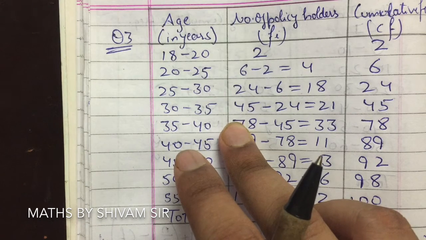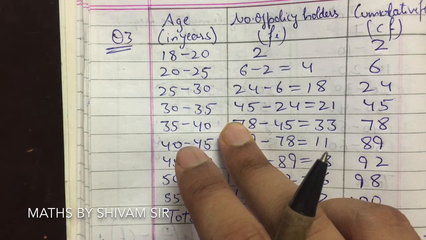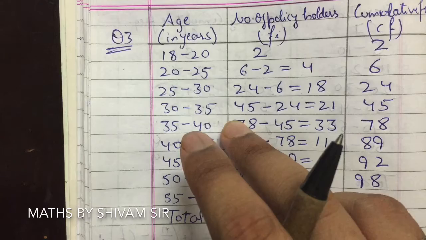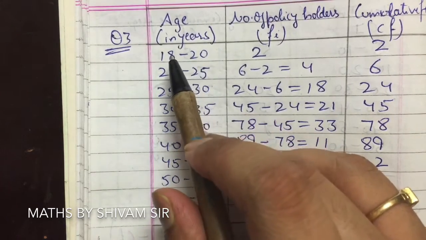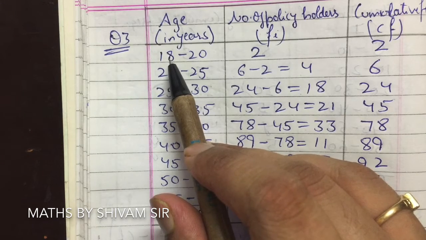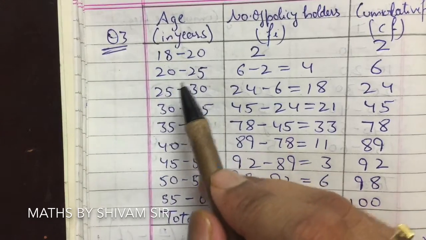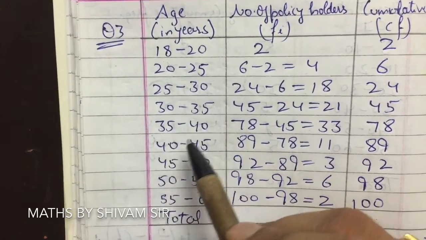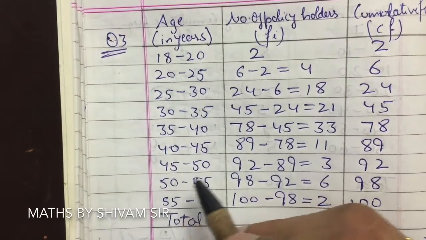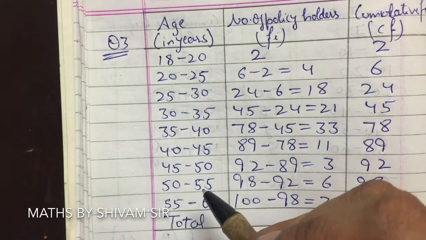The policies were given only to persons with age 18 years onwards but less than 60 years. Therefore the class intervals with their respective cumulative frequencies can be defined as below. The distribution is from 18 years onwards. So 18 to 20, then 20 to 25, 25 to 30, 30 to 35, 35 to 40, 40 to 45, 45 to 50, 50 to 55, and 55 to 60 is the last one.